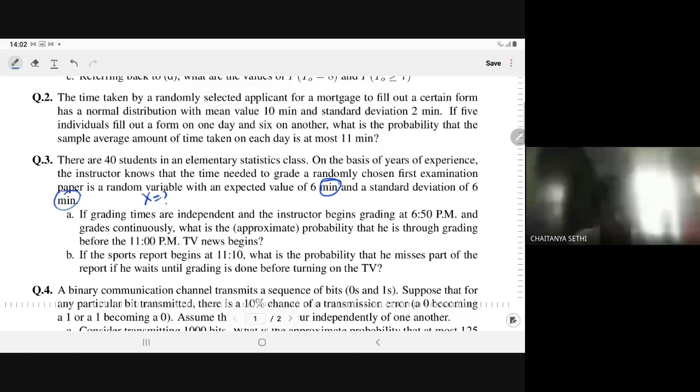Now in part A, they are asking, if grading times are independent of each other, the instructor begins the grading at 6:50 p.m. and grades continuously.